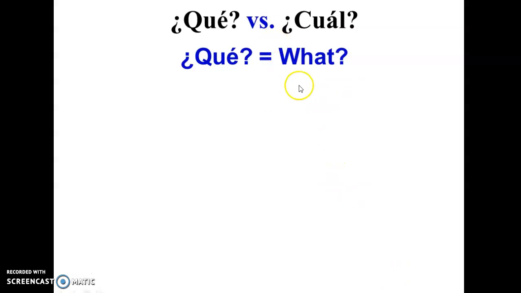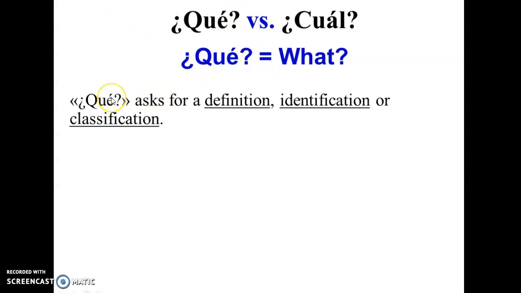Let's see now the difference between qué and cuál. Qué versus cuál. Many times they both mean what, but in Spanish they branch out a little bit more. So qué, that's the what. When we use qué, we are after a definition, identification, or classification.